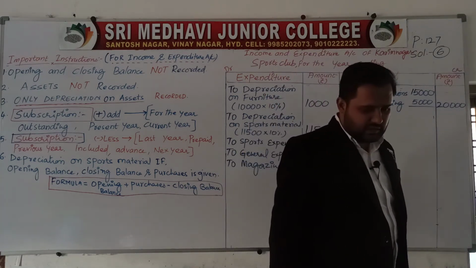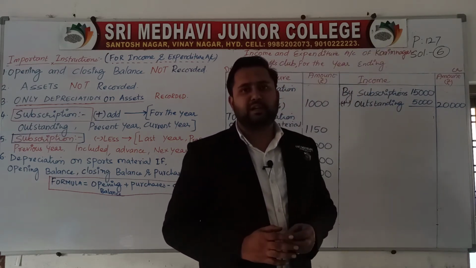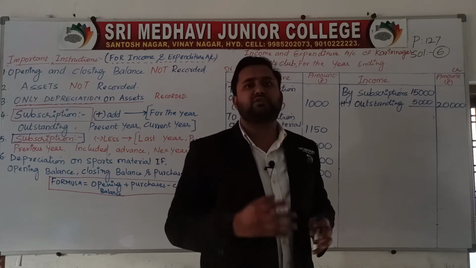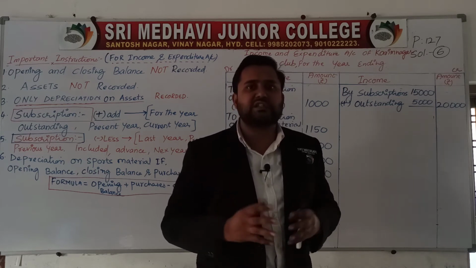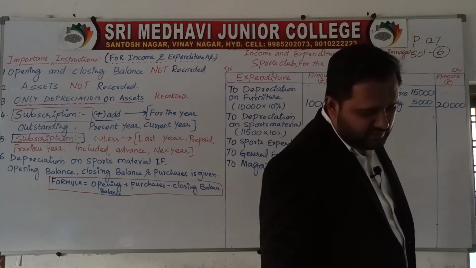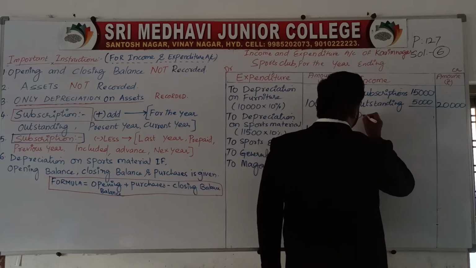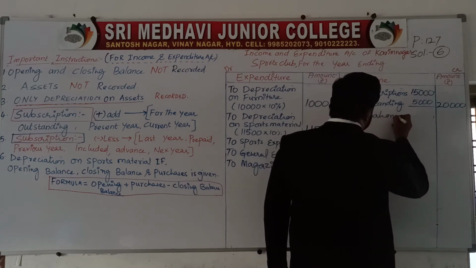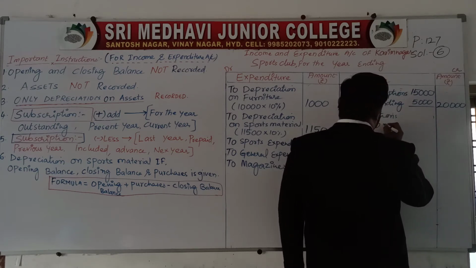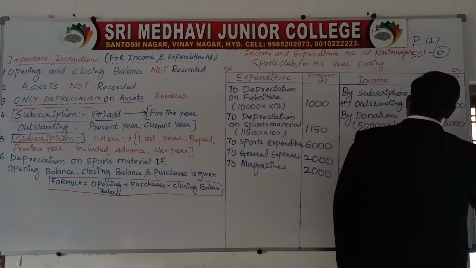Here on the receipt side, donations. While preparing income and expenditure account, actually we do not write the donations, but here we have to take 50% into consideration because it is mentioned in the question. So we have to capitalize half of the donation. Donation is 50,000, half is 25,000.